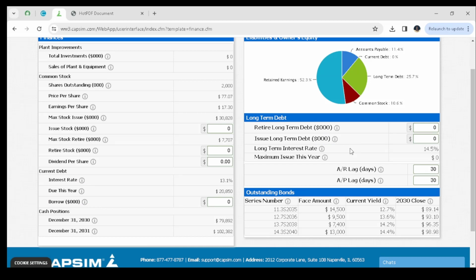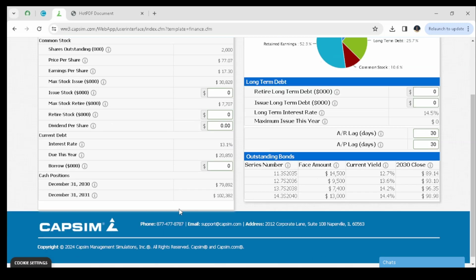So at the moment, you're not really funding a company, because at the moment you're focusing more on profits. So we are not going to make any decisions under the finance part. You can see that we started the year with 79,892, and we're ending this year with 102,382. So this means that we are making good profits at the moment. We're making good steps at the moment.